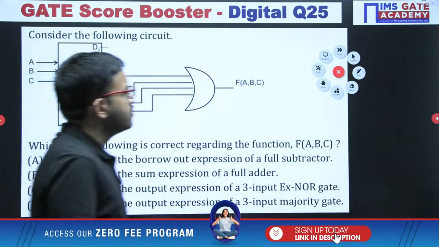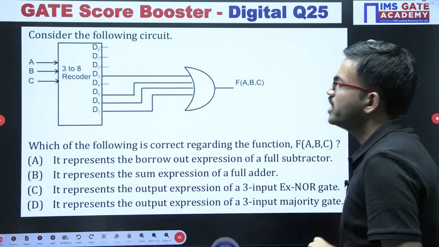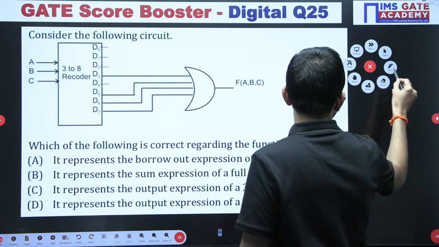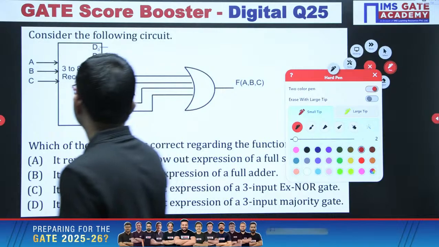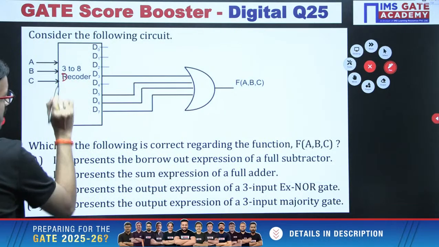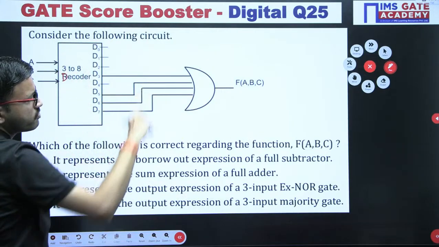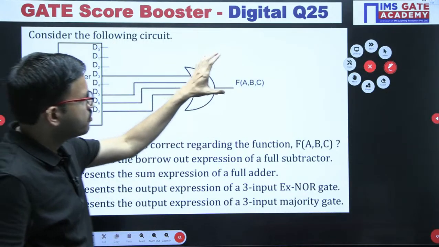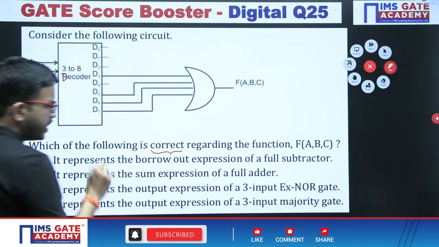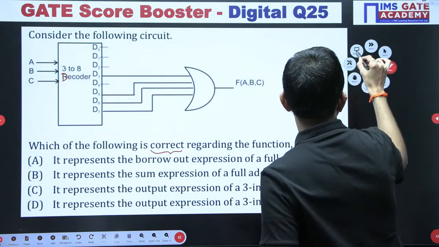Okay, next question, one more interesting question, excellent question I can say. Here you have a 3 to 8 decoder. Here it is a typing mistake, so you can mention that it is a 3 to 8 decoder. There are 8 outputs, among which 4 outputs we have passed through one OR gate. Whatever the final expression is, you have to identify the correct option among the 4 choices. All of you give a try. This is a very interesting question, excellent question.